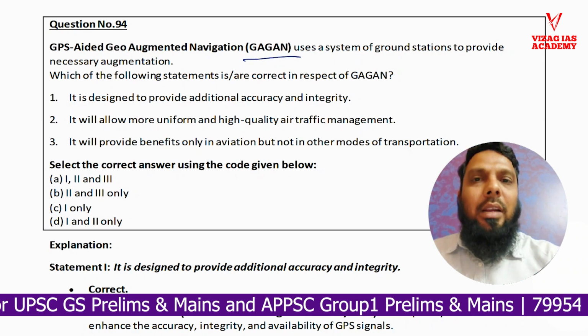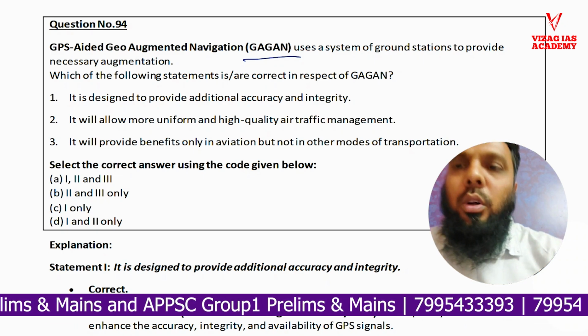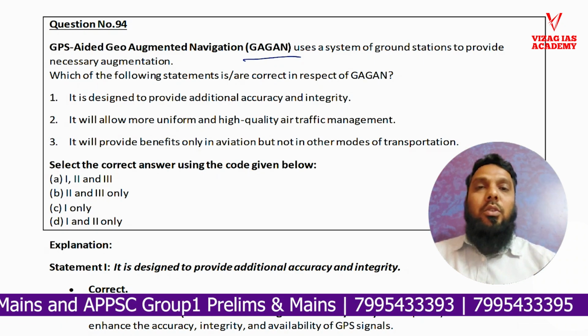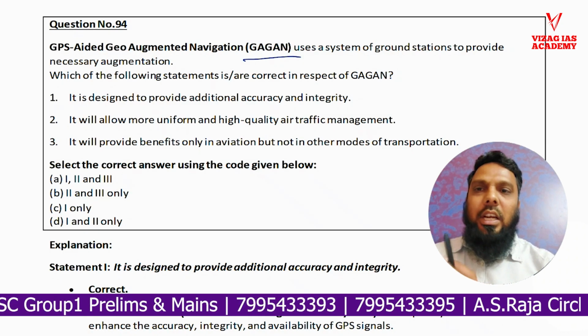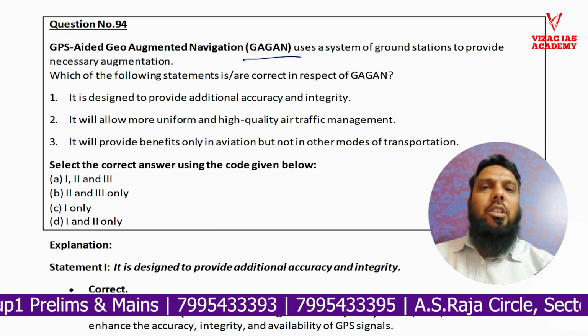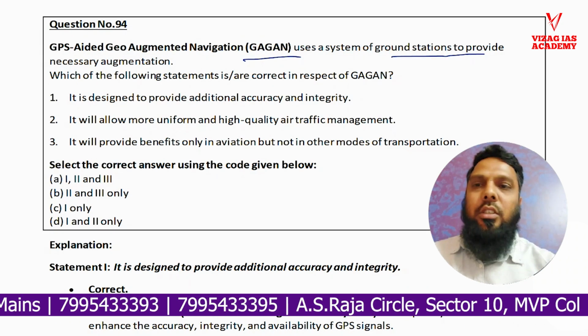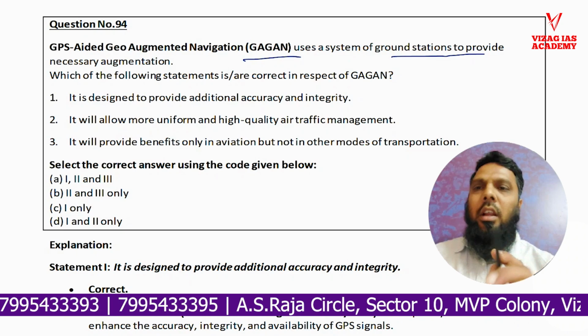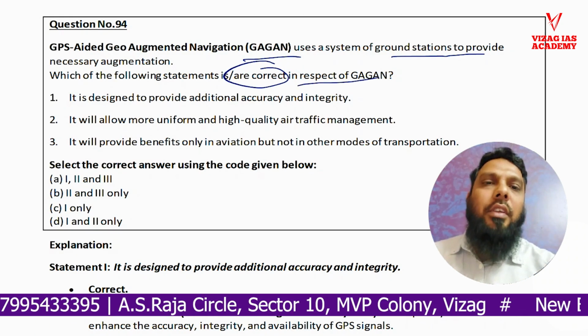Now we have seen a complete map of GAGAN. Apart from that map, we'll also discuss how GAGAN actually works. I have displayed it on the projector. We'll see the statements related to GAGAN. GAGAN is GPS Aided Geo Augmented Navigation and also uses a system of ground stations to provide necessary augmentation. Now which of the following statements are correct with respect to GAGAN?